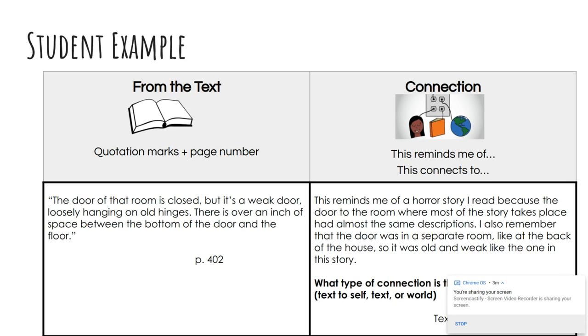I also remember that the door was in a separate room, like at the back of the house, so it was old and weak like the one in the story. Excellent connection because she's providing us very specific details about why this horror story is similar to the story Fear. She could make this connection even better if she gave us the title of that horror story.